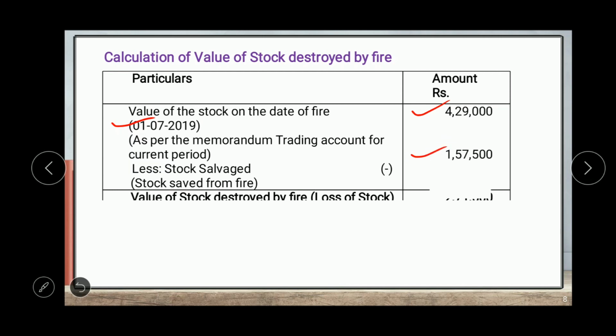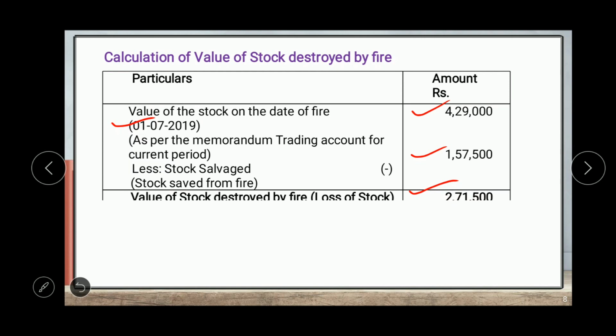So 1,57,500. So 4,29,000 minus 1,57,500. So it will be 2,71,500. So this is the loss of stock, amount of loss of stock. Now we have to check whether there is application of average clause.